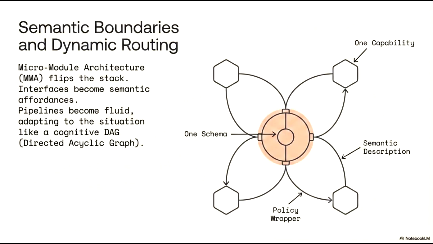By functioning as a cognitive directed acyclic graph, or DAG, the system can dynamically route information and tasks. It evaluates the situation in real time, assembly lining the necessary capabilities to meet specific objectives. This allows the architecture to remain highly flexible, adapting its logic and flow to the unique requirements of every individual request.